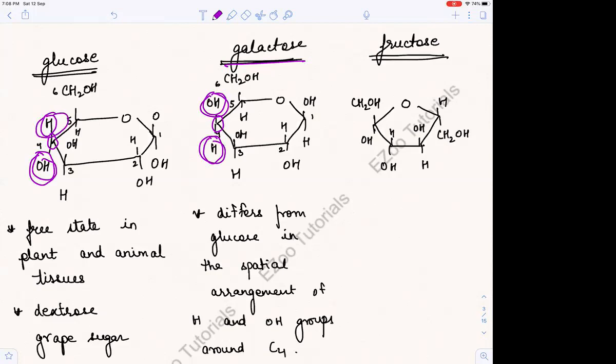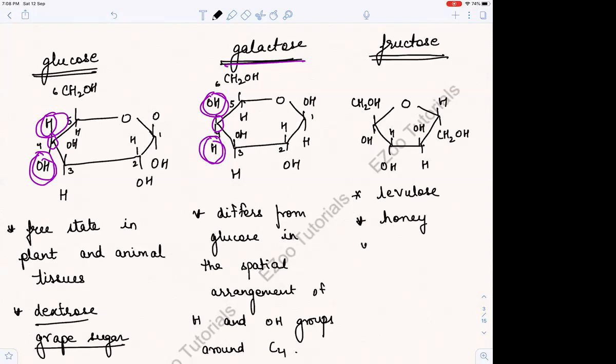Now let us see something about fructose. We'll just read and then I'll explain you in detail. What is fructose? It is also known as levulose. Glucose was known as dextrose and grape sugar or simple blood sugar. So fructose is found where? It is found in honey.